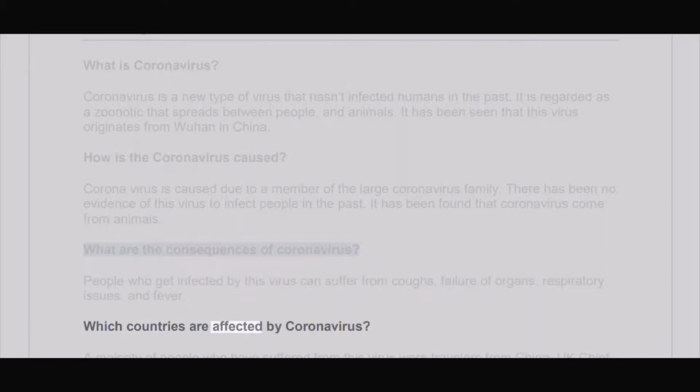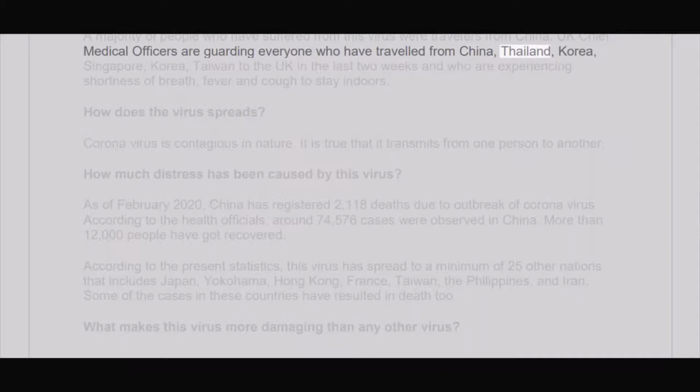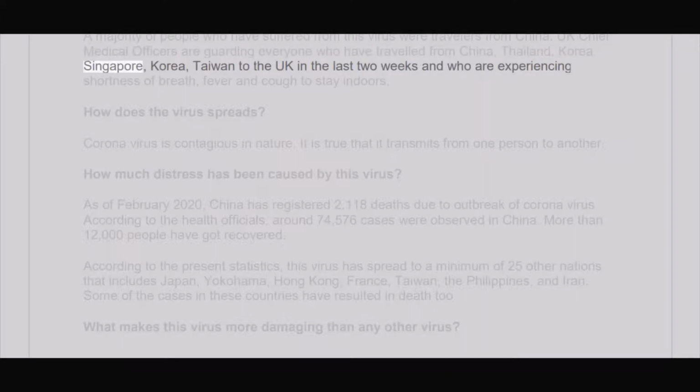Which countries are affected by coronavirus? A majority of people who have suffered from this virus were travelers from China. UK chief medical officers are advising everyone who has traveled from China, Thailand, Korea, Singapore, or Taiwan to the UK in the last 2 weeks and who is experiencing shortness of breath, fever and cough to stay indoors.